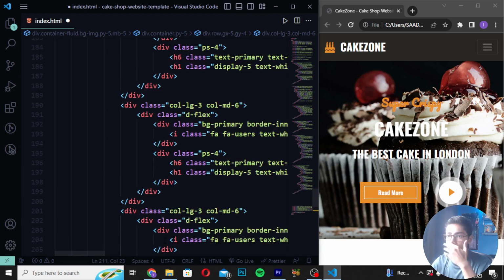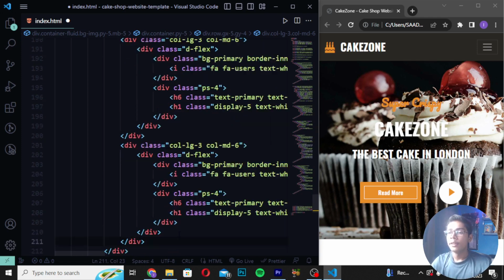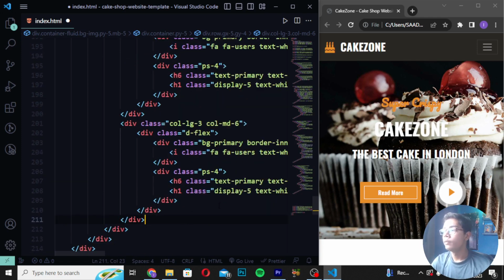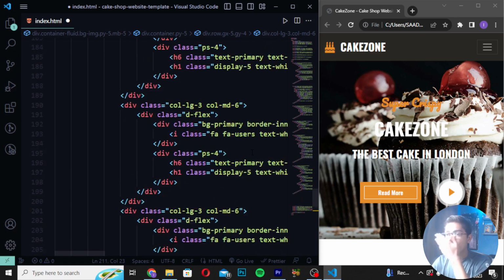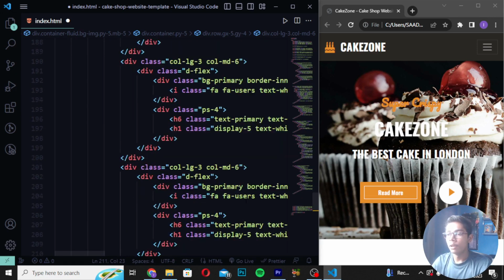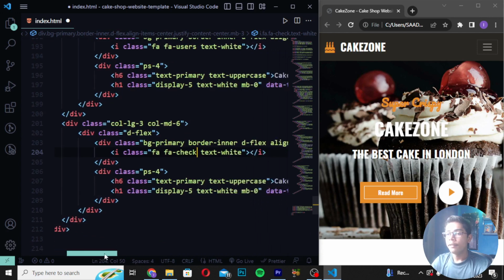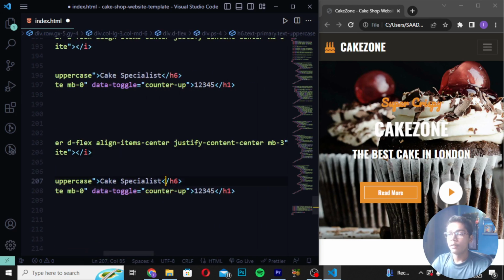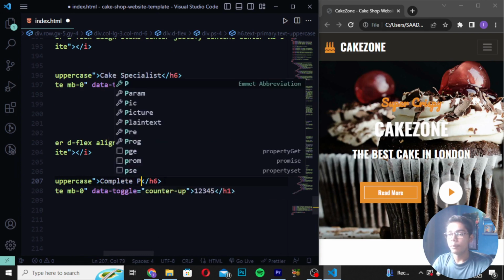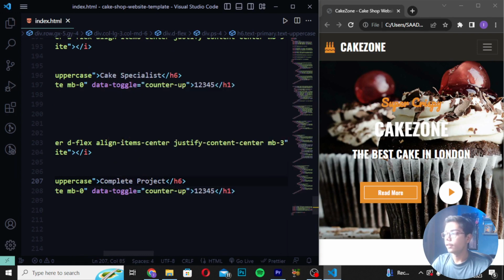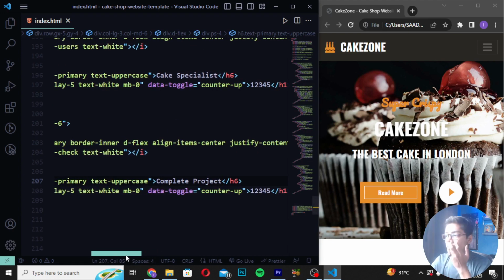And after pasting this tag, you have to now simply do one thing, like here I will be moving, and then I will be now just changing this fa user to fa check like this, and then I will be removing this specialist. I will be writing complete project. So here I will be now writing this. Save it here, and all the things will be same here like this.